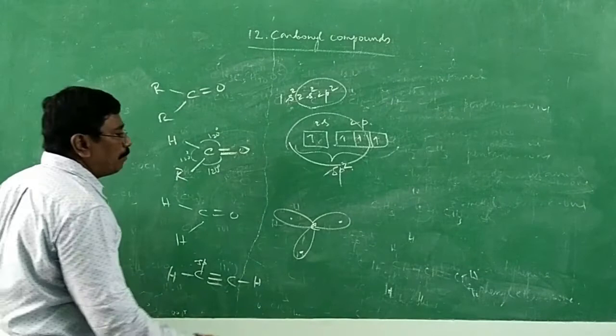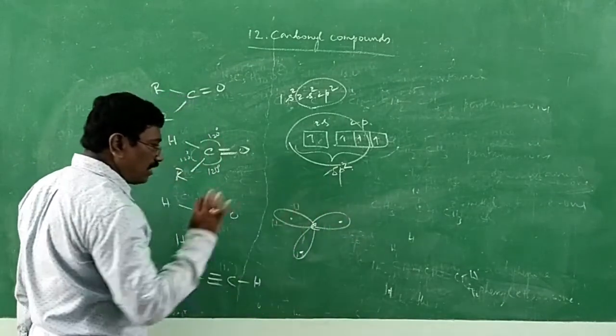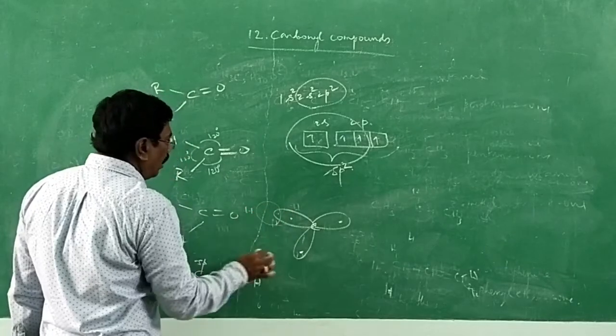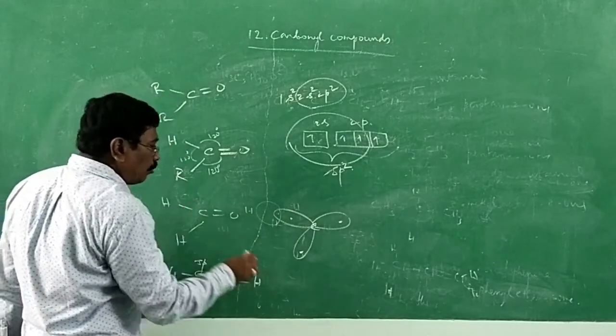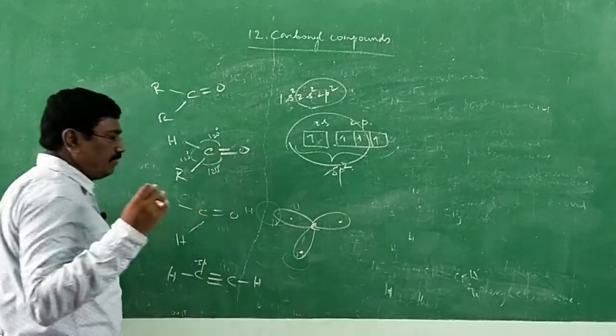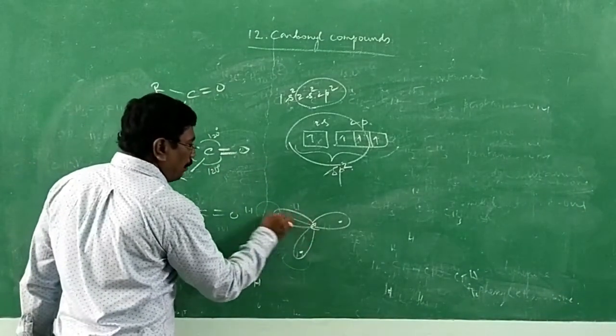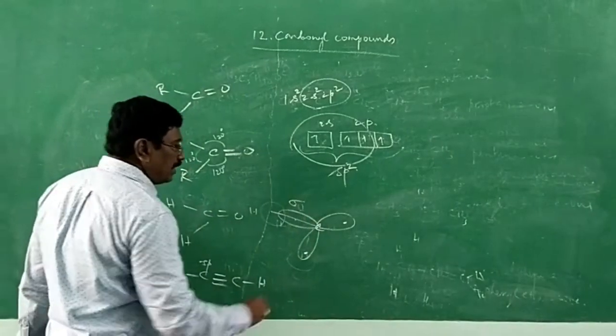This carbon is making bond with oxygen. It has to make bond with oxygen. It has to make bond with 1 hydrogen or 1 alkyl group. Alkyl group means carbon and all. That we need not go deep into. It is a sigma bond. It is a sigma bond.